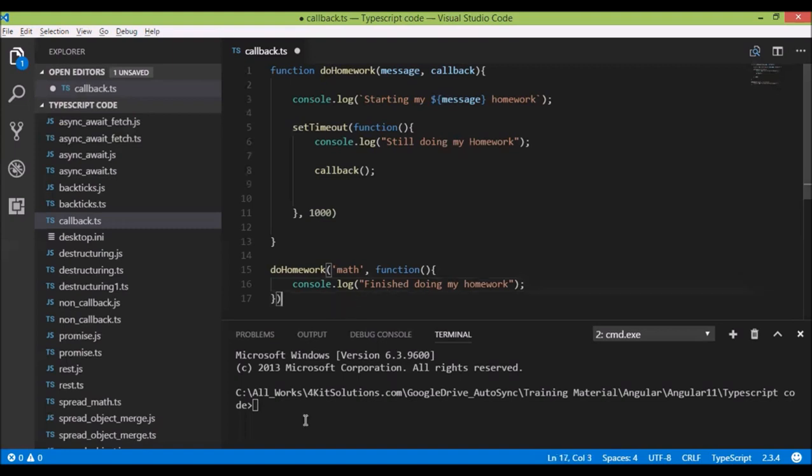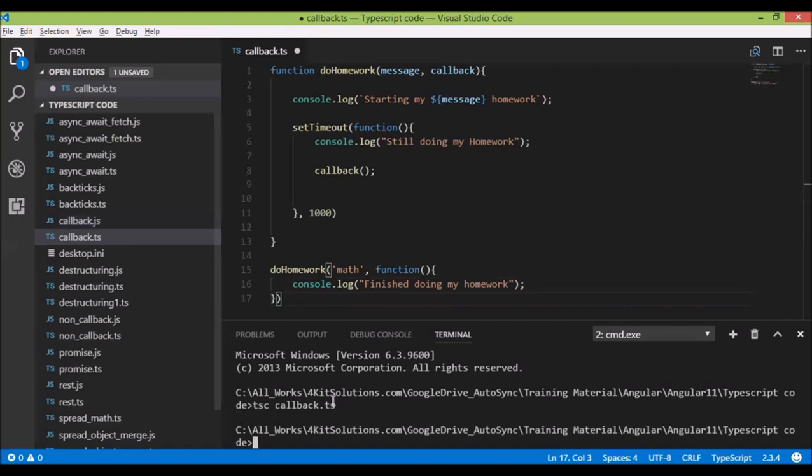So now we'll run it. First we'll compile it. We'll run it.